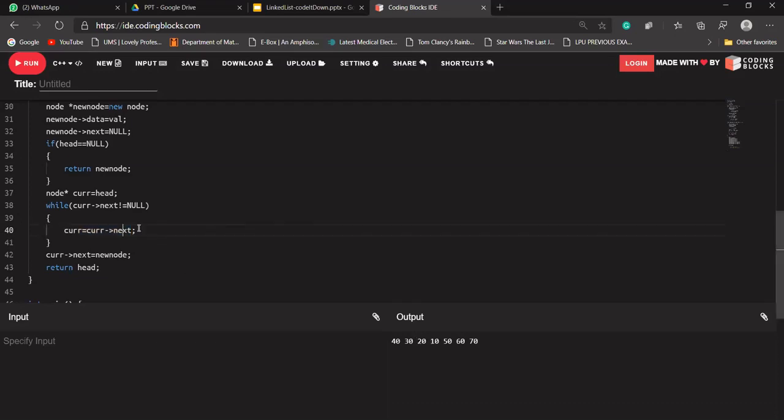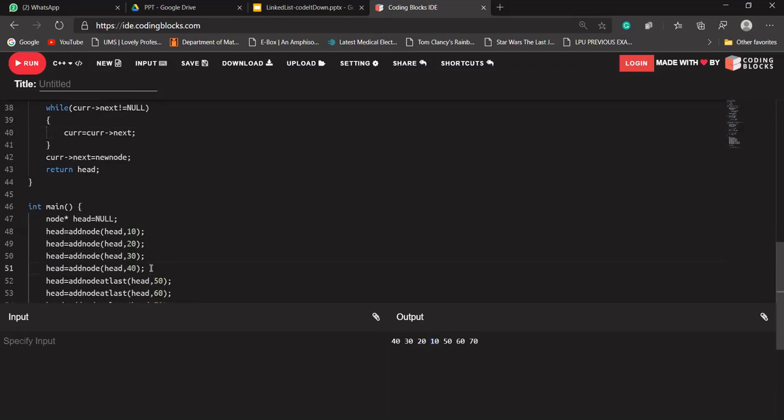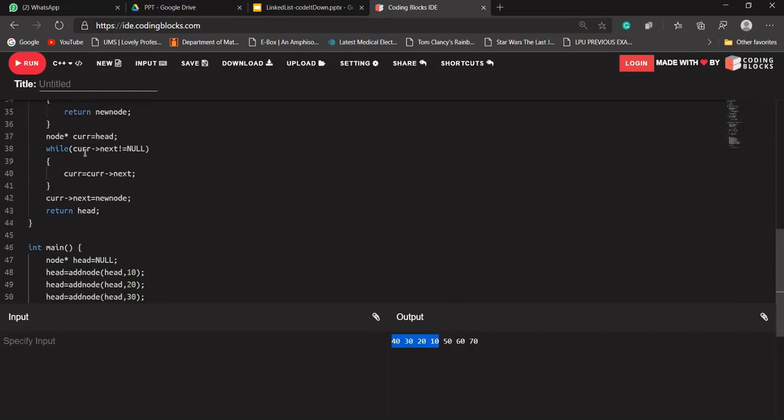So again it will update the value of current, current will now point to 20. Again it will check whether 20's next is pointing to null. No, 20's next is pointing to 10, not null. So again it will update the value of current, and current will now point to 10. As 10 is our last node, 10 will be pointing to null. When current is equal to 10, current will point to this node.